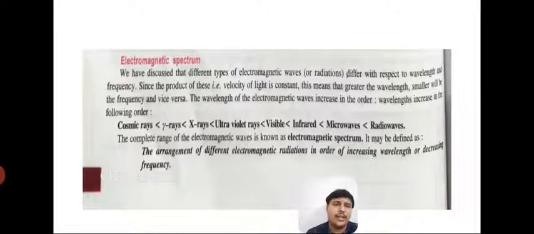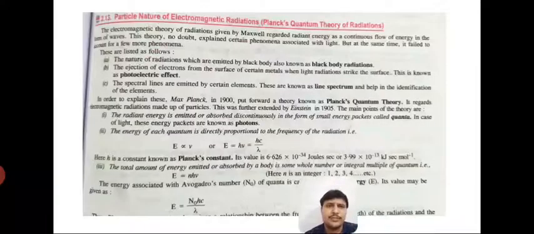So we get the definition of electromagnetic spectrum. It's very simply an arrangement of different electromagnetic radiations, either in the order of increasing wavelength or decreasing frequency, because they are reciprocal to each other. So I hope this electromagnetic spectrum point is also clear to you, students.